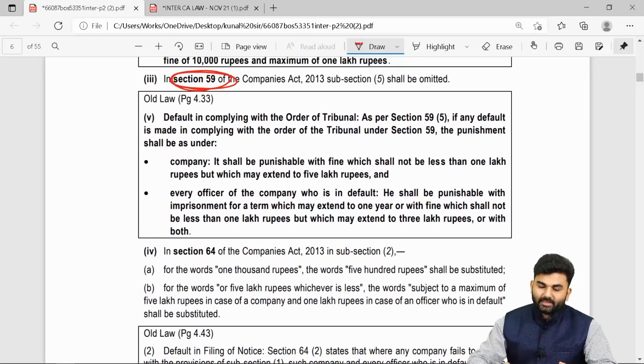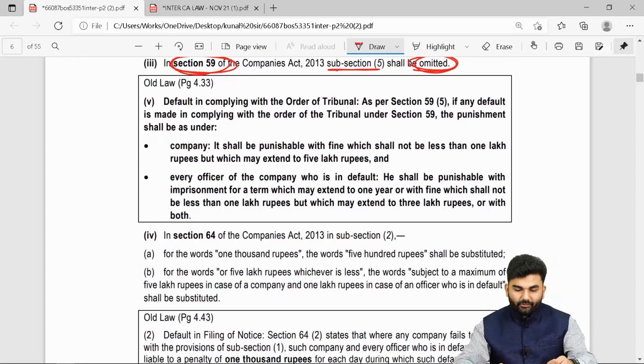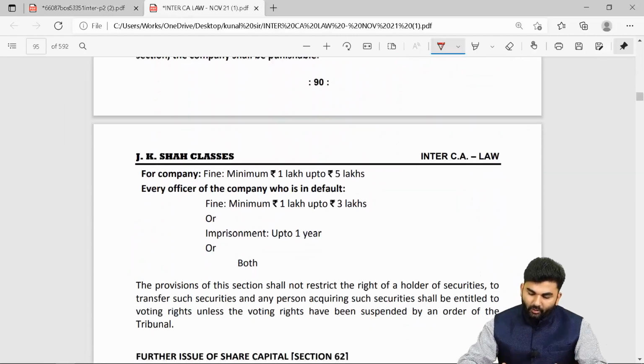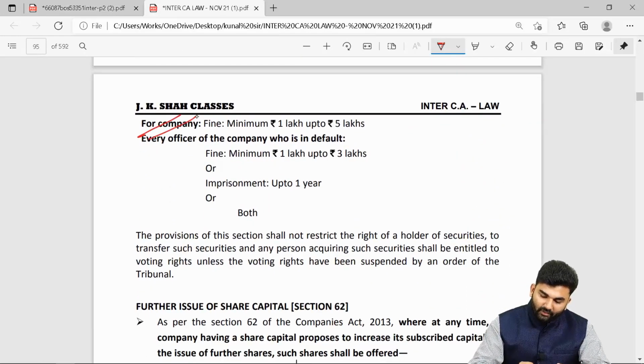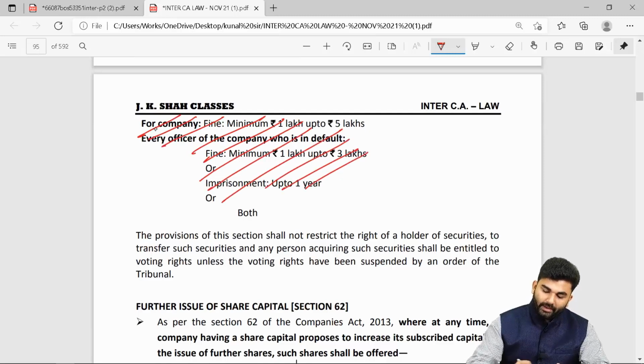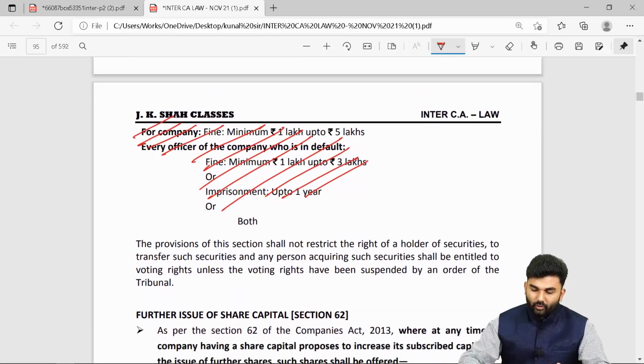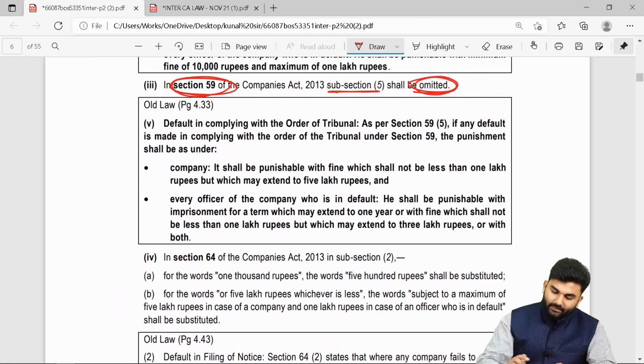What is the change under section 59? The lawmaker says subsection 5 shall be omitted, and subsection 5 of section 59 was about the penalty part, which means this entire penalty has now to be omitted. The concept is given on page number 90.